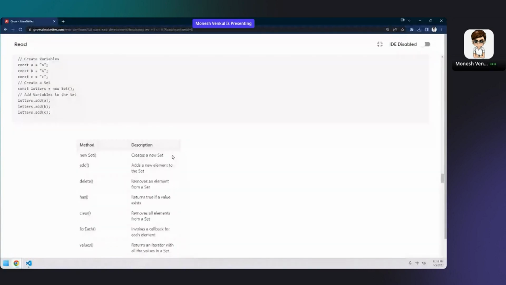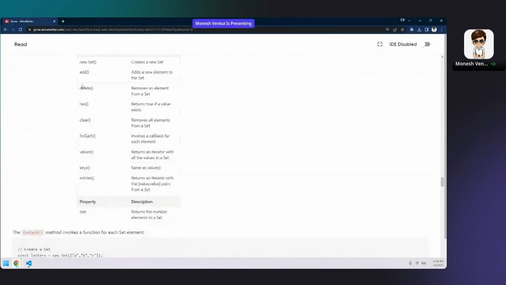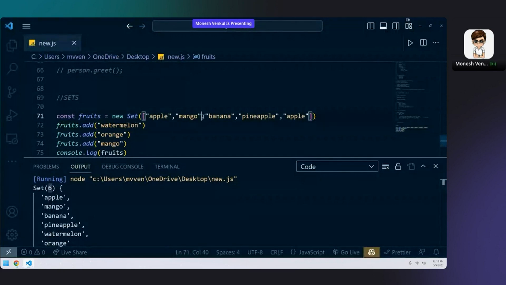Add is done. And we have a few methods like new Set that I have shown you now. Add, and delete, that deletes an element. Has will return if the element is there or not. Clear will remove all the elements. ForEach is just iteration. We can just add strings. Yeah, you can add strings also. These are all strings only, right?